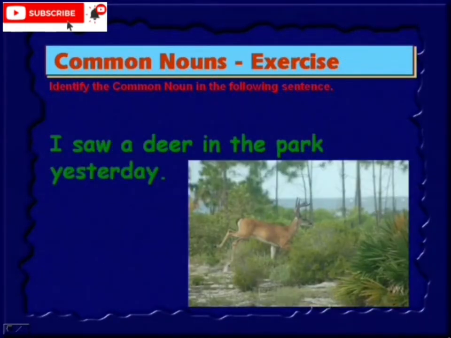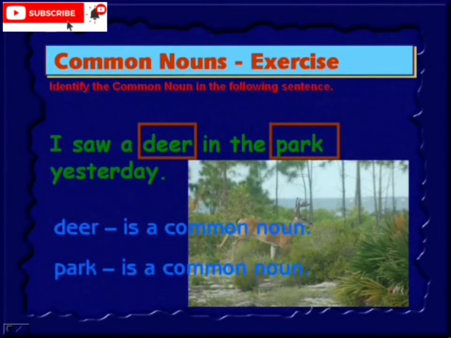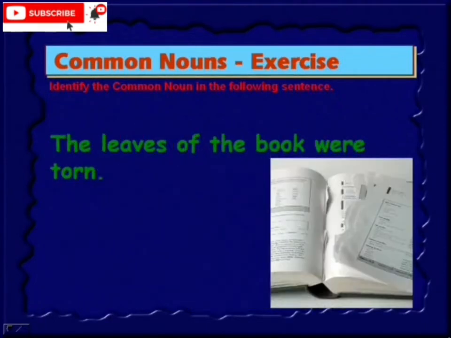I saw a deer in the park yesterday. So in this sentence, deer is an animal name, park is a place, okay? Therefore these two are the common nouns. The leaves of the book were torn.